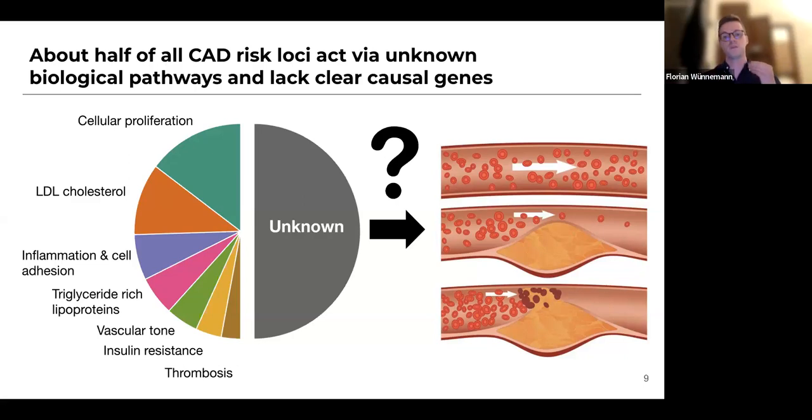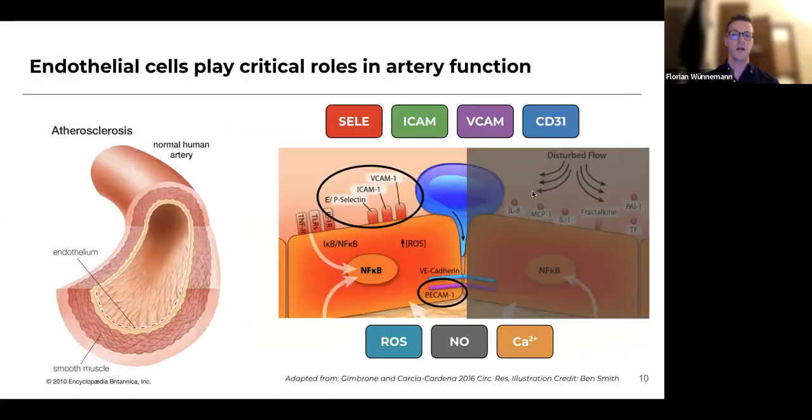And we think that some of those 50% of unknown variants are acting via endothelial cells, which form basically the inner lining of the coronary arteries and are extremely important for the intactness of the coronary artery. And they're also directly involved in the disease process of coronary artery disease. There are lots of pathways, but mainly they are involved by expressing adhesion molecules, so E-selectin, ICAM, VCAM, PECAM1, and these are involved in facilitating monocyte or immune cell adhesion to the endothelial cells and infiltration via the endothelial cells.